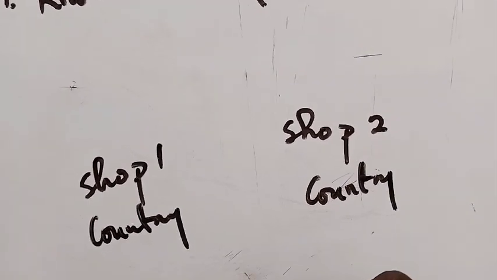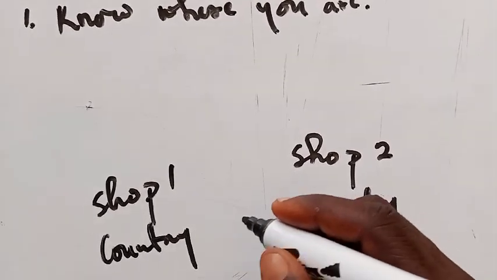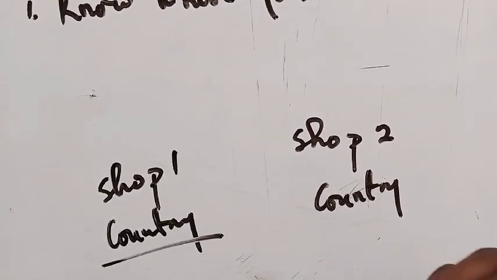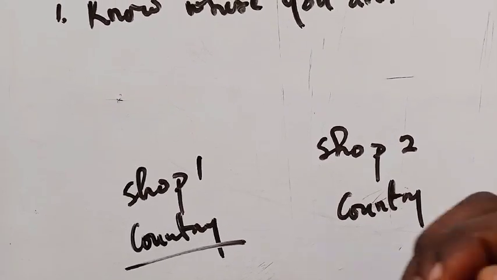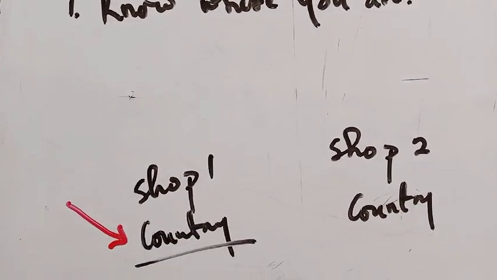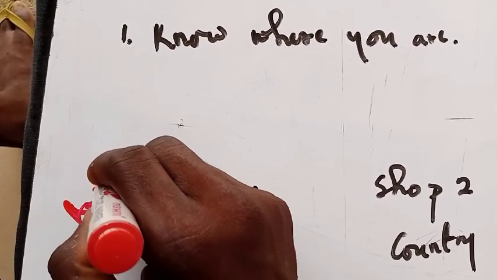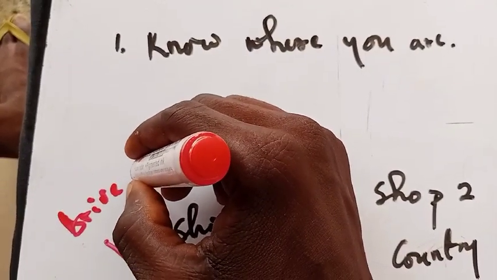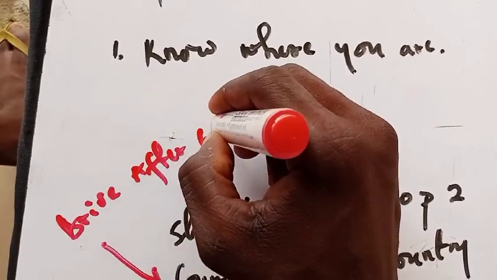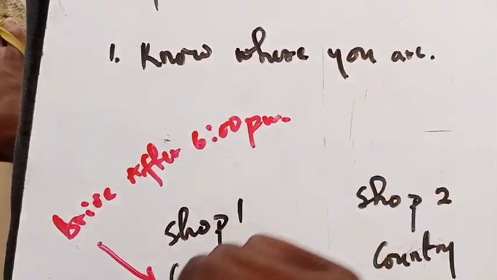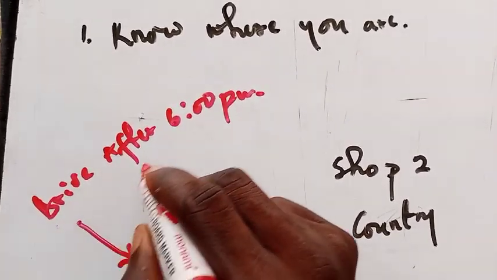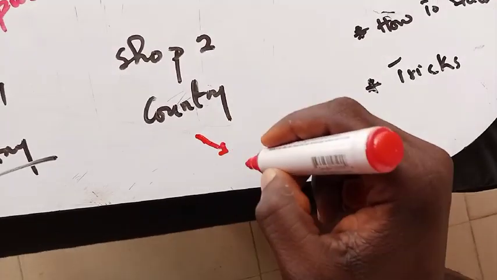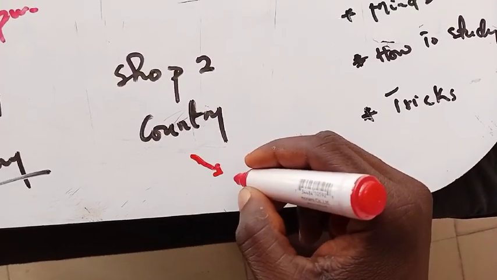You can see that there are different types of rules governing every country, right? So maybe in this first country, it may be the case that people in this country don't drive a vehicle, a car, right, after, let's say, 6 o'clock p.m. You cannot drive outside or on the street after 6 o'clock p.m. Now these people may easily drive after 6.